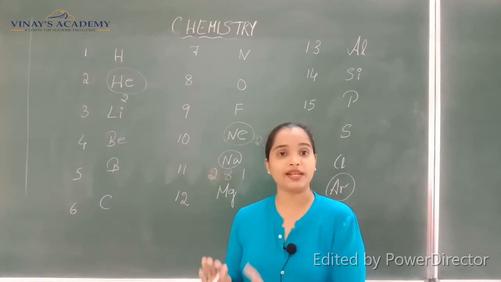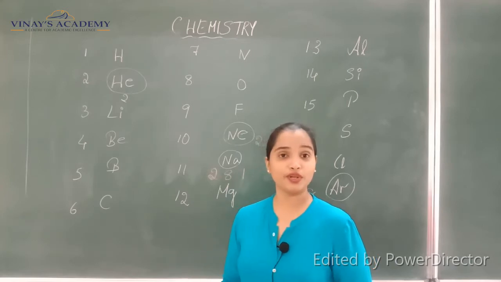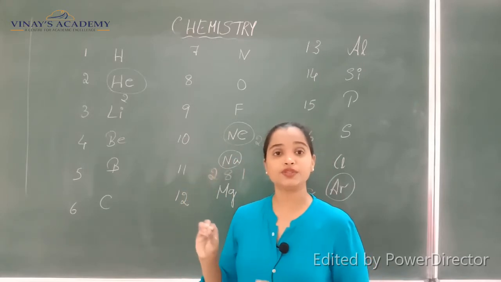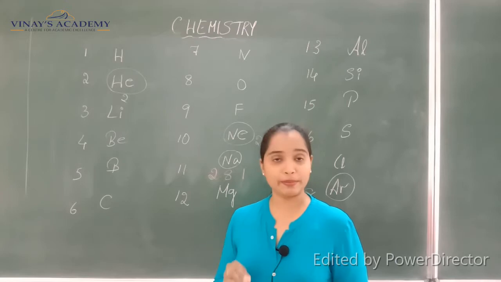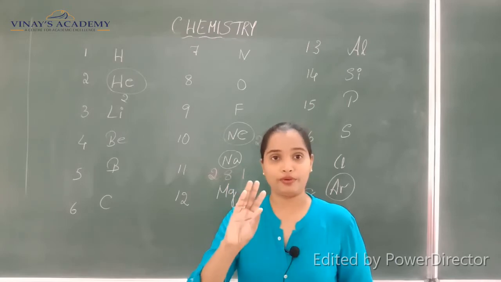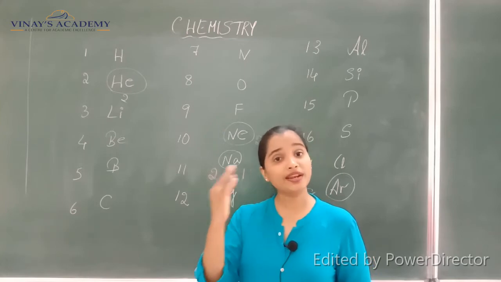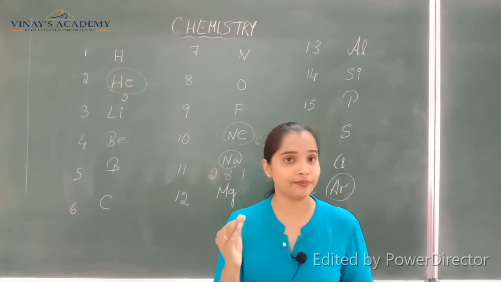So always the elements which are close to the noble gases follow their leader. The leader is the noble gas itself. So they try to follow the configuration of the noble gas. Sodium even wants to be stable just like neon, so it tends to lose that one extra electron it has.